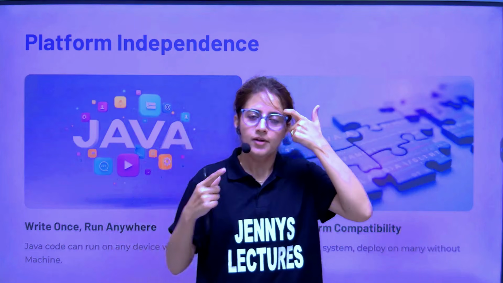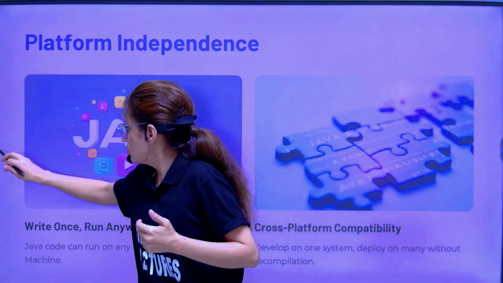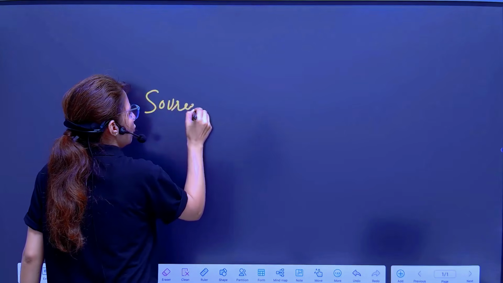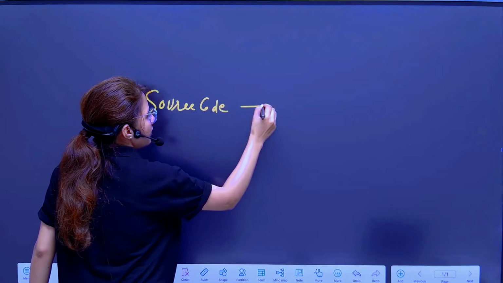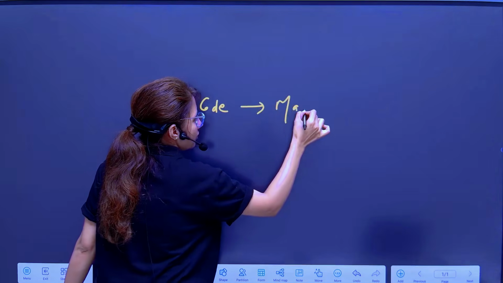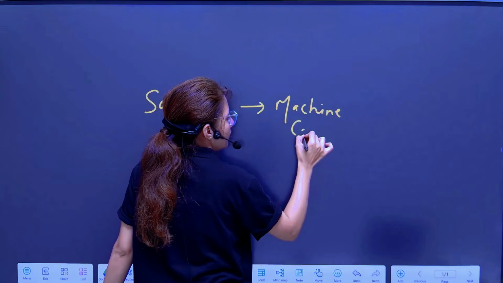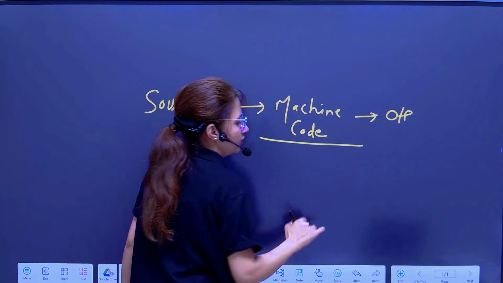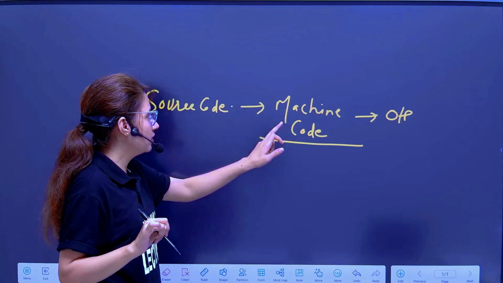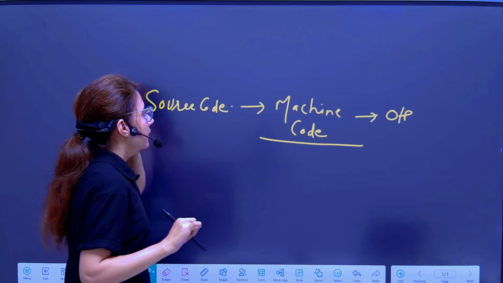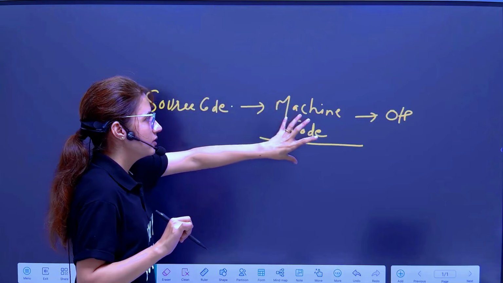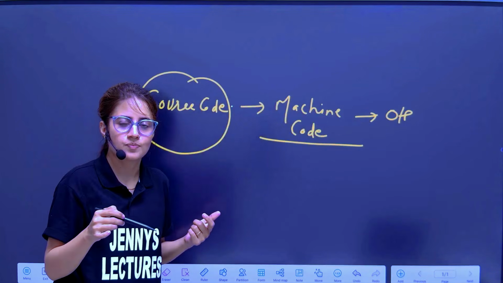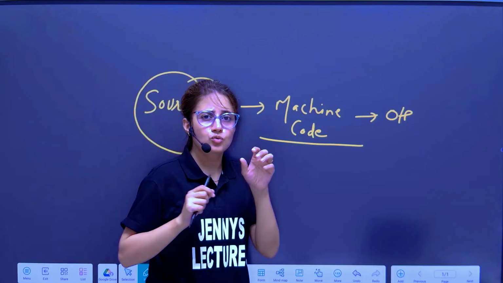And why so? Why platform independence? Let me just show you how a program basically runs. So we write our source code in any high level programming language, then that would be converted into machine code with the help of a compiler, and then you will get the output after that. So this machine code is specific to that particular machine. Either a compiler will convert this, or an interpreter, right? Now, the main point is that our machine or computer does not understand the source code written in a high level language, right?